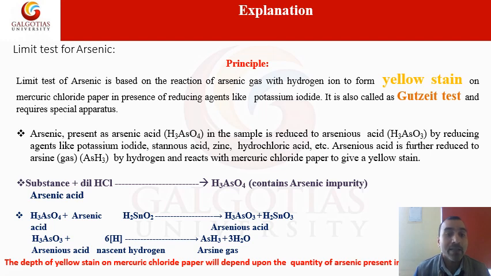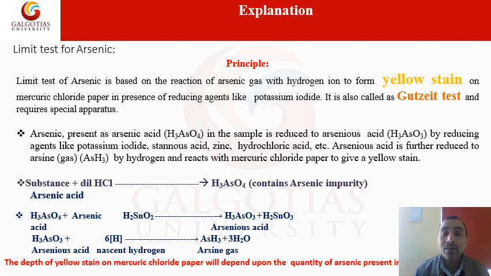Here we will see the limit test for arsenic. This limit test of arsenic is based on which principle, which theory? The limit test of arsenic is based on the reaction of arsine gas with hydrogen ion, which will give a yellow stain on mercuric chloride paper in the presence of reducing agents like potassium iodide, stannous chloride, zinc, etc.